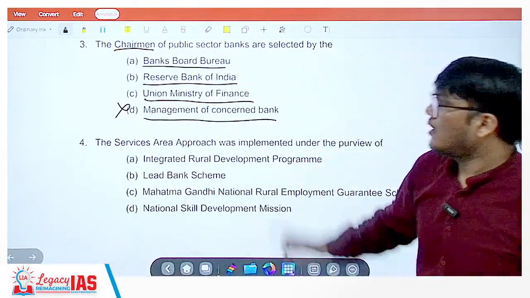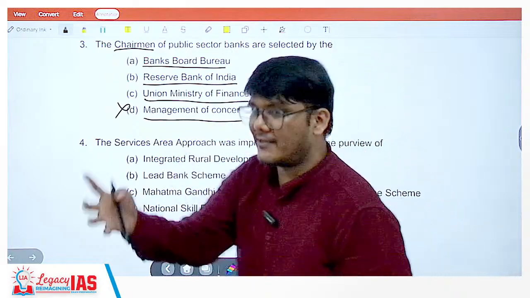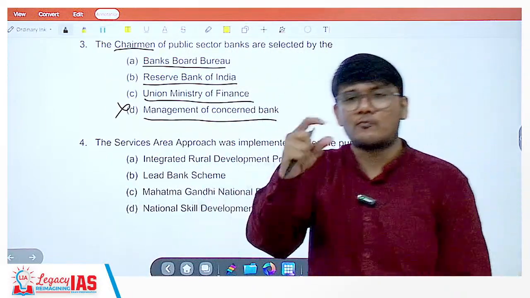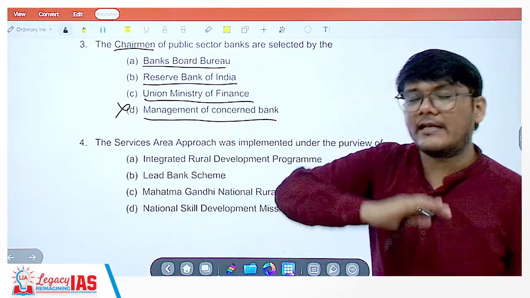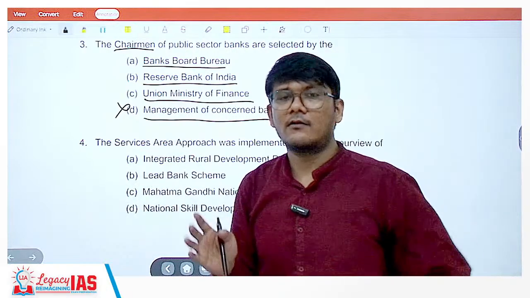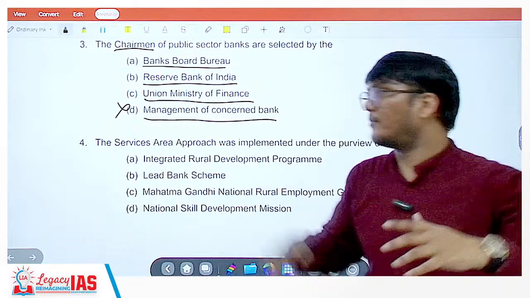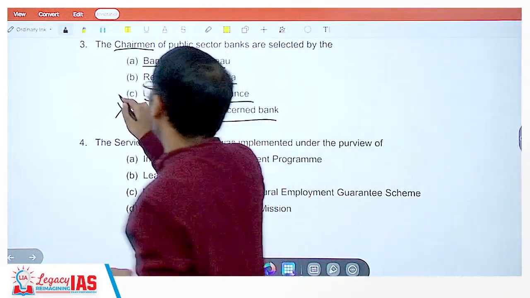Since you need an independent authority, this option is gone. Ministry of Finance, no. Ministry of Finance has other tasks to do. It will not involve itself in this kind of small thing. Of course, this is also a big thing, but it is a completely different track with respect to the kind of task this is. Tomorrow you may find that the ministry comes up with this, but as of now, the Union Ministry does not do it.